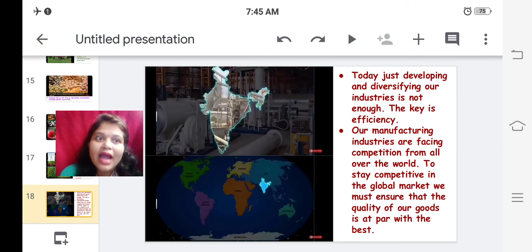So I won't get any benefit from those many manufacturing industries in my country. But if I have ample manufacturing industries and they are also producing valuable, international quality products, then only will these industries get worldwide recognition, and ultimately the country will be developed.